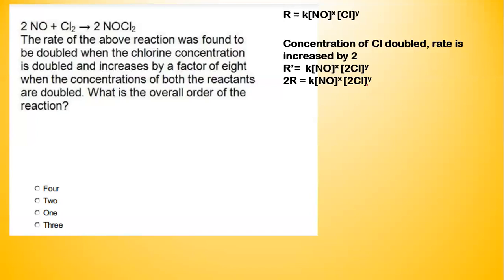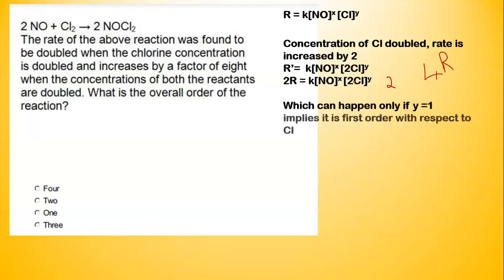Suppose here if the value of Y is equal to 2, the whole rate should become 4R, or the rate should be increased by a factor of 4. But here that doesn't happen. Here what happens is when we are doubling the concentration of chlorine, it directly increases by a factor of 2, which indicates that this reaction rate is first order with respect to the concentration of chlorine. Thereby, we can write that Y is equal to 1, which implies it is first order with respect to chlorine.